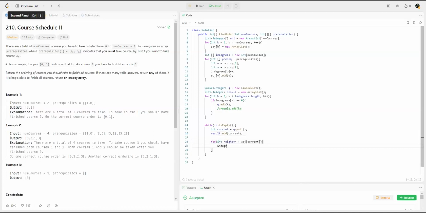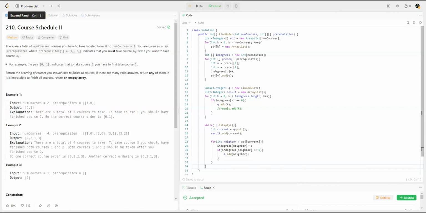So in degrees of the neighbor, I'm going to reduce it by 1. And then I'm going to check if the in degrees of the neighbor is now equal to 0. If it is, then it's valid for processing, so I'll say q dot add neighbor. Else I won't do anything, just continue.